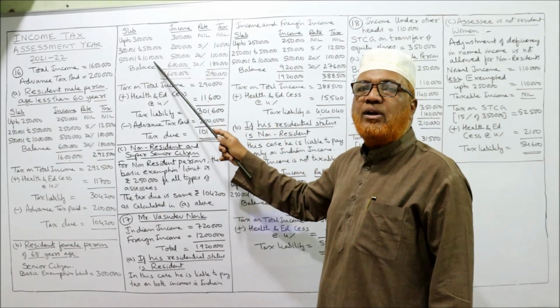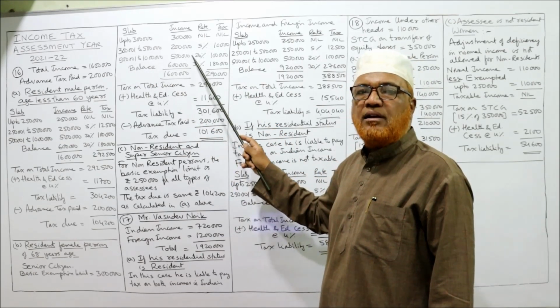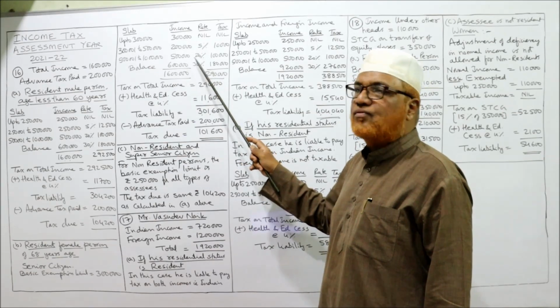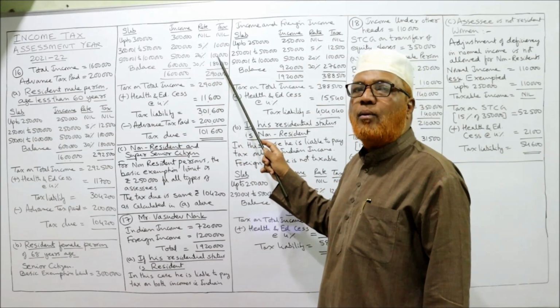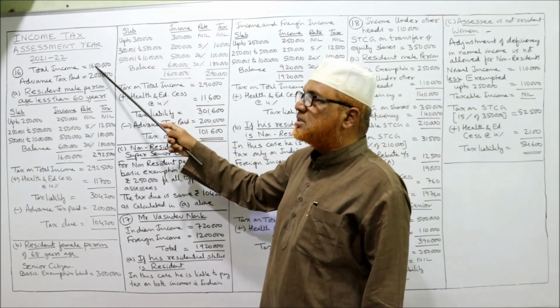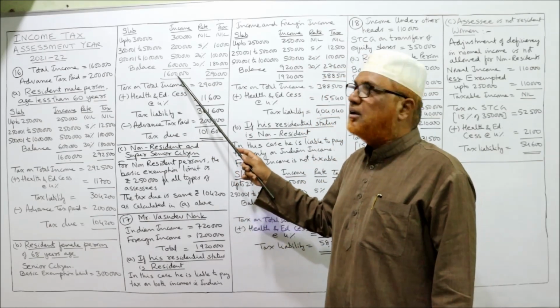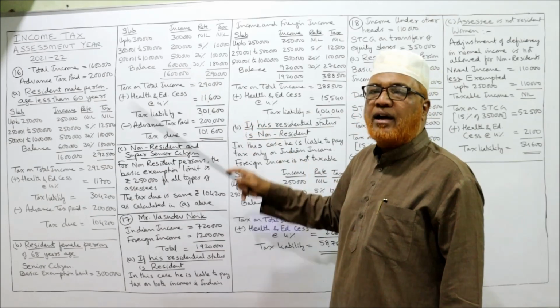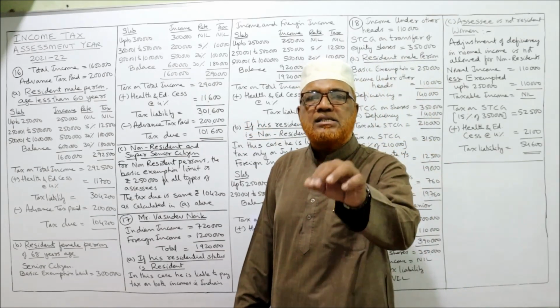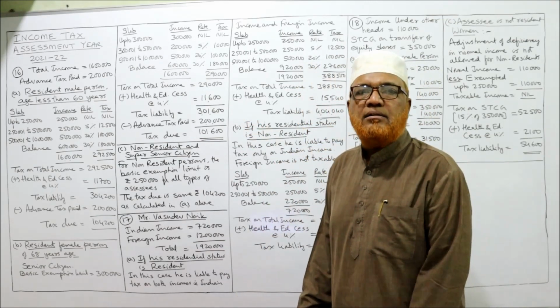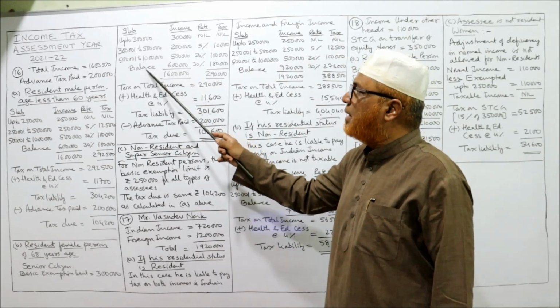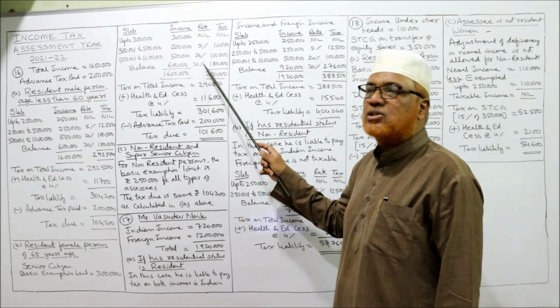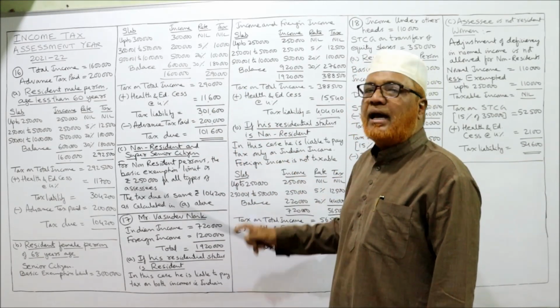Then next, 5 lakh 1 to 10 lakh. 5 lakh is the income, 20% is the tax. 5 lakh into 20%, 1 lakh. Now balance. Total income is 16 lakh. From 16, deduct the first 3 slabs: 3 lakh plus 2 lakh plus 5 lakh, 10 lakh. 16 minus 10, 6 lakh is the balance, on which 30% tax, 1,80,000. Total 2,90,000.